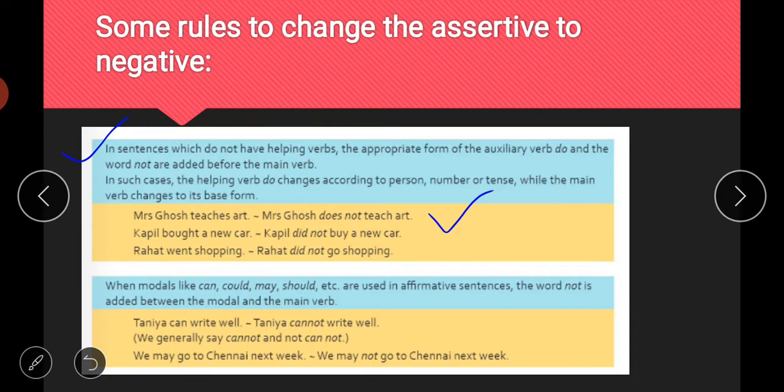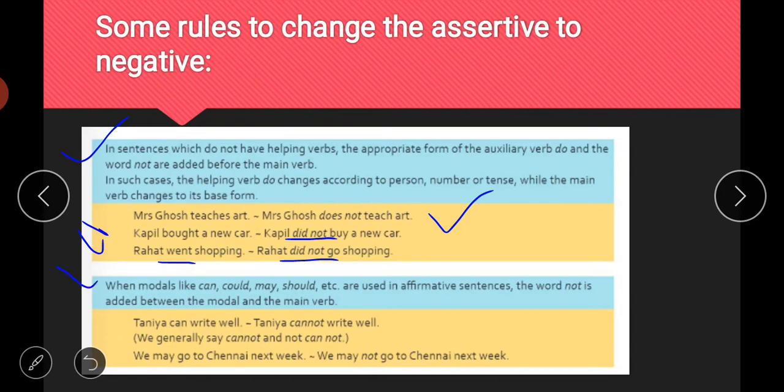Next is Kapil bought a new car. Again there is no helping verb in this sentence, so we will put a helping verb from our side. Now bought is given: buy, bought. Bought is the second form of buy, so it is past tense, so we will put did here. We will simply put did not. So Kapil did not buy a new car. Next is Rahat went shopping. Again went: go, went, gone. Went is past tense, and this sentence is in past form, so we will simply write did not. Rahat did not go shopping. So I hope it is clear to you.